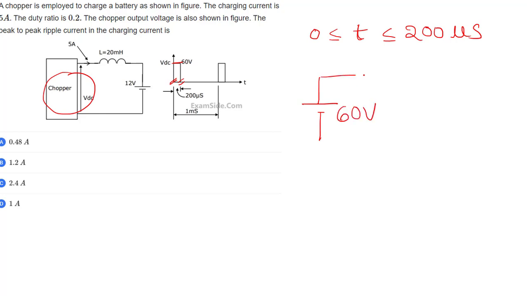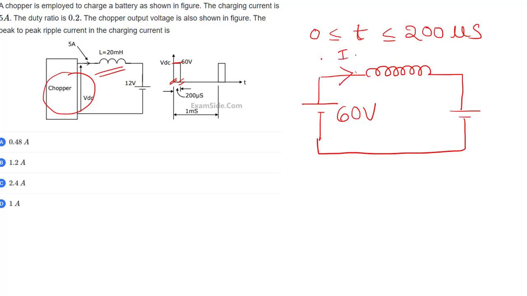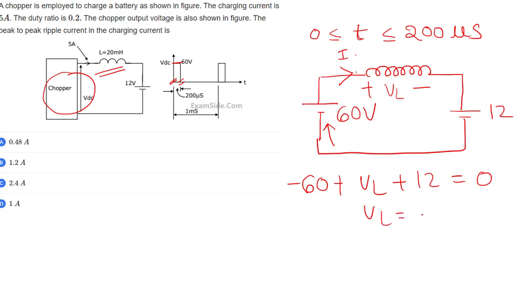Now there is an inductor connected to 12 volts. Now this is the current. Can I write the equation now? Minus 60 plus VL plus 12 is equal to 0. Tell me what is VL? VL is equal to 60 minus 12, that is 48.